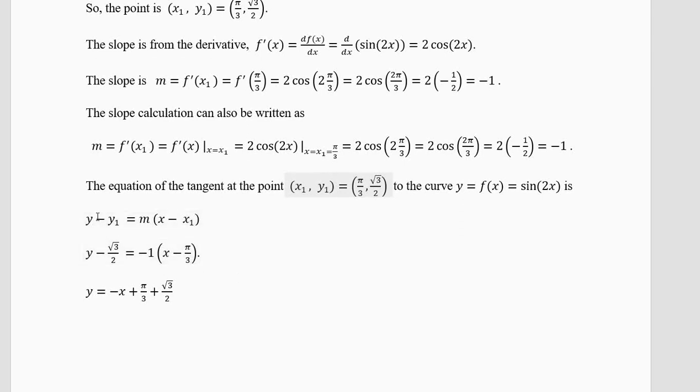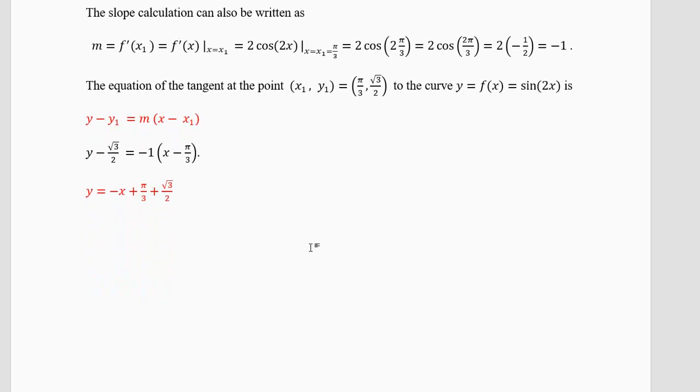The equation of the tangent is y minus y1 equal to m into (x minus x1). y minus root 3 by 2 equal to minus 1 into (x minus pi by 3), because the slope is minus 1. So we are writing the full slope here. Now you take this minus root 3 by 2 to this side, open the bracket, you will get minus x plus root 3 by 2. This minus 1 into minus pi by 3 will give you plus pi by 3. This is it. Please remember to use radians.